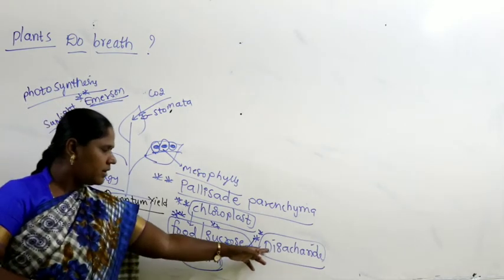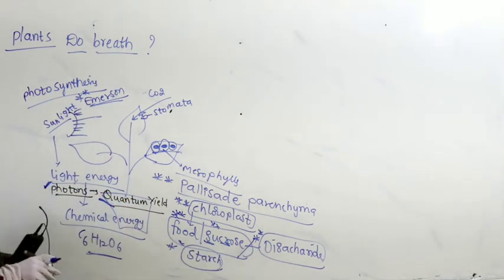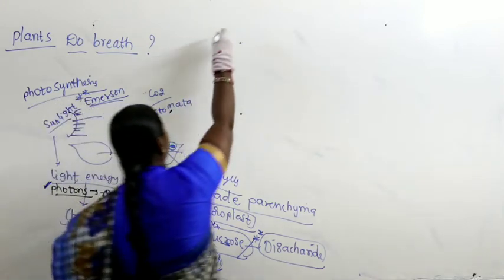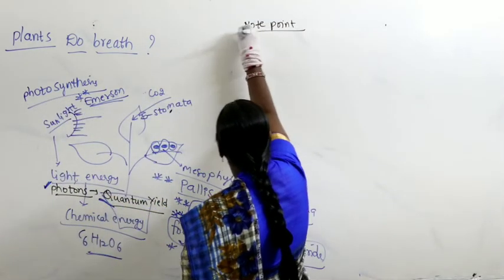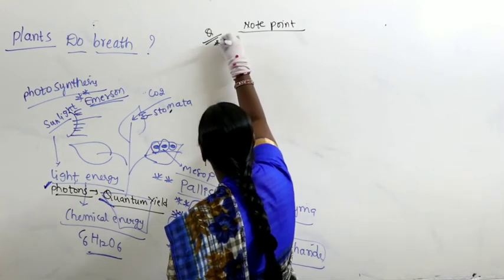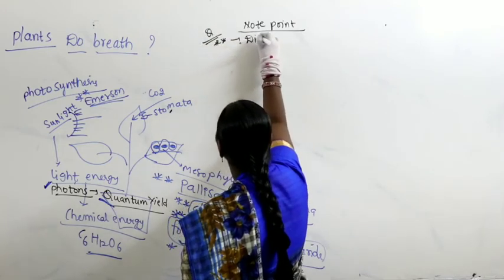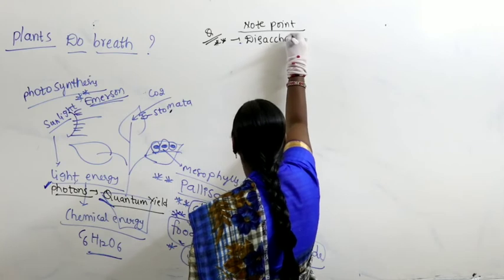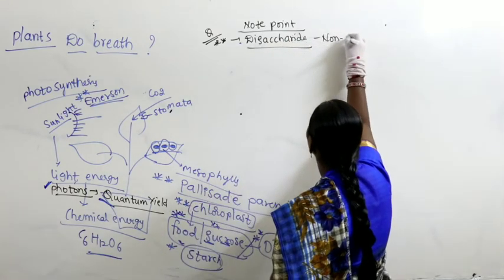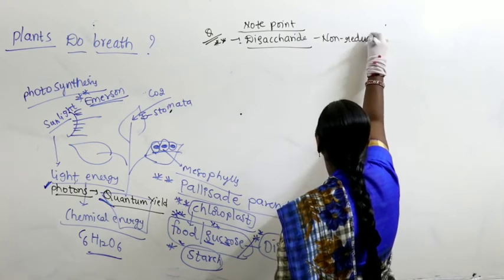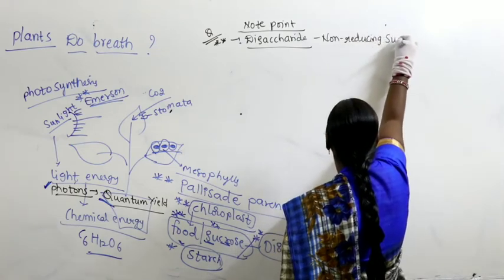So in disaccharides, we studied a very, very important point. The very important point when you talk in terms of questions, what is that? A disaccharide which is a non-reducing sugar.